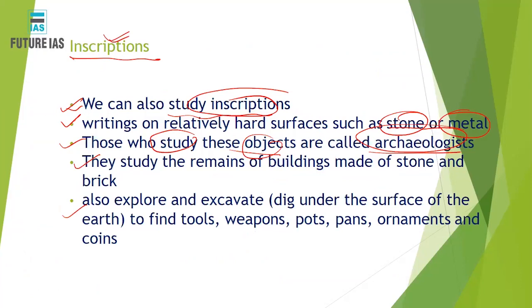And archaeologists are those people who study those objects, say manuscripts or inscriptions. They also study the remains of those items which are made of stone or bones. They also excavate, they also explore the things which are either on the surface or below the surface. They also study the weapons which were used during the primitive time, during the hunter-gatherer period, and the different types of pots and ornaments which were used at that time.